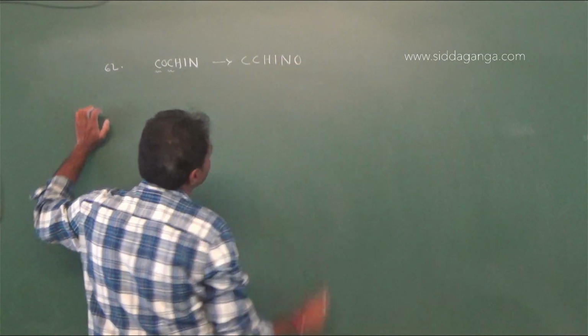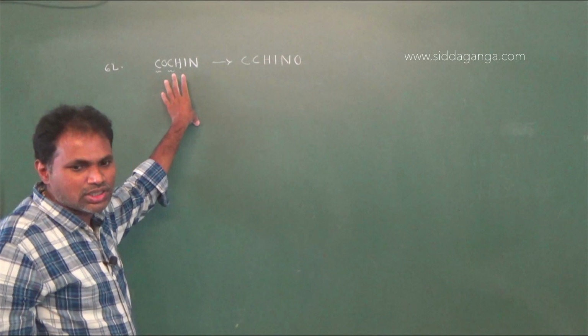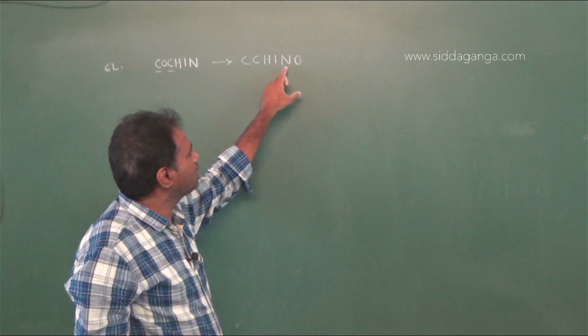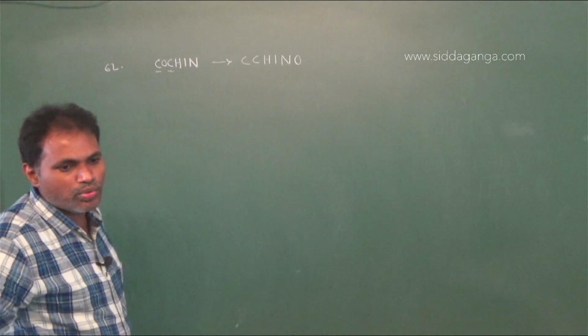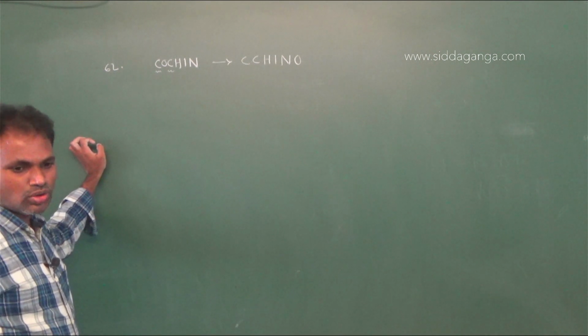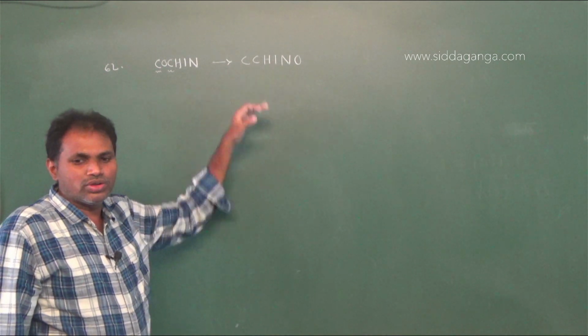These are the alphabetical order. Now in this word 6 letters are there. These 6 letters in alphabetical order are C, C, H, I, N, O. Now we have to find the words which are before the word Cochin.